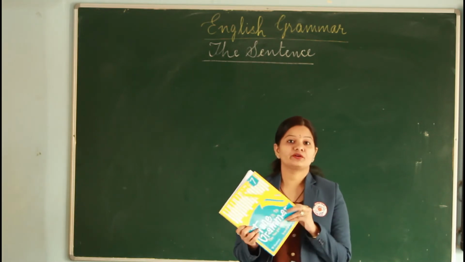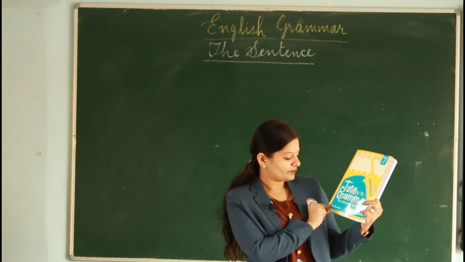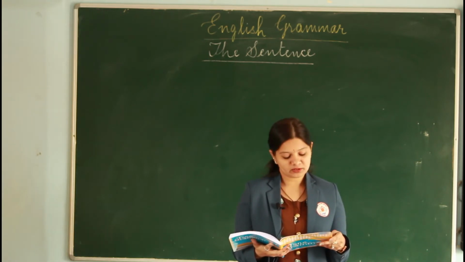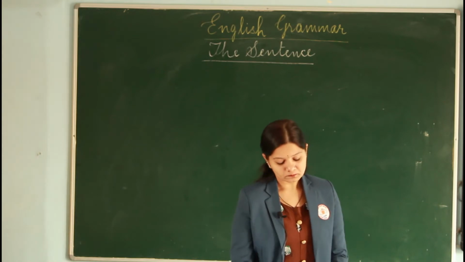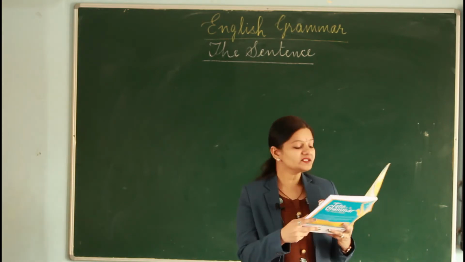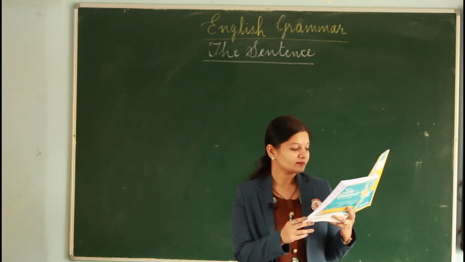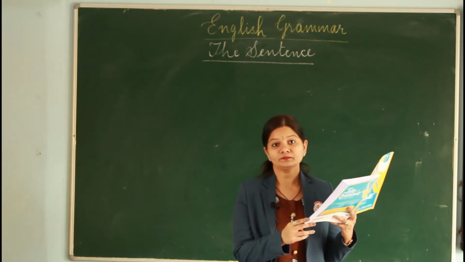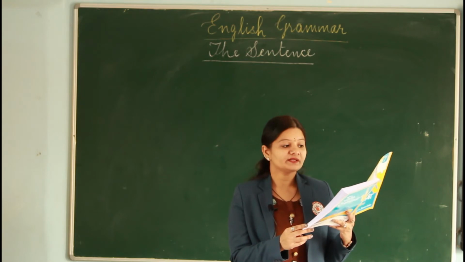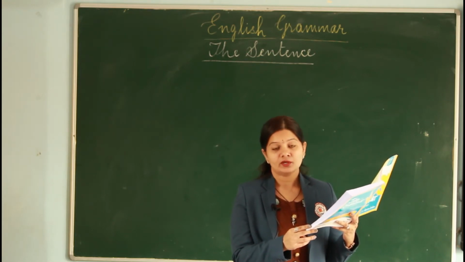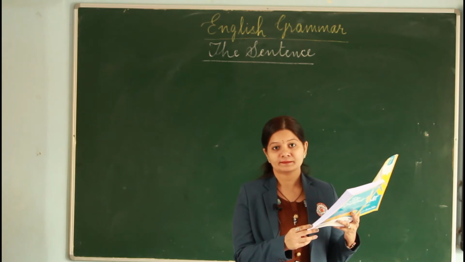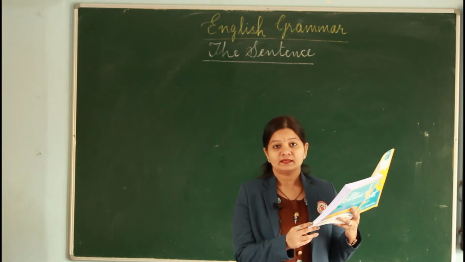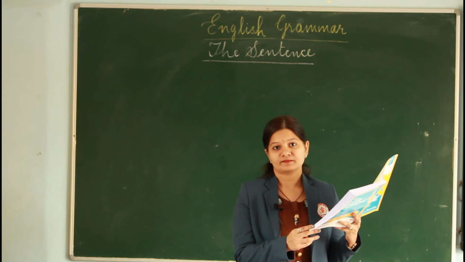let's take our new grammar book that's of Pearson's 7th grade grammar. Come to page number 2 of your grammar book. That's the first exercise. It says, identify the complete sentences, then identify the subject word. So here there are 10 sentences in this question. You will read all the sentences once and then read it again and identify the complete ones.